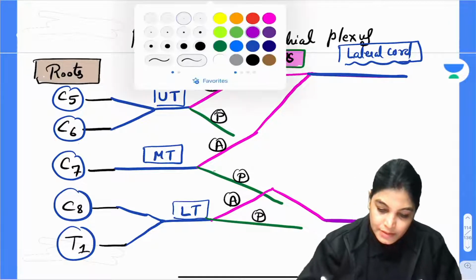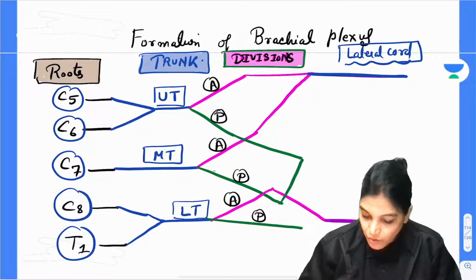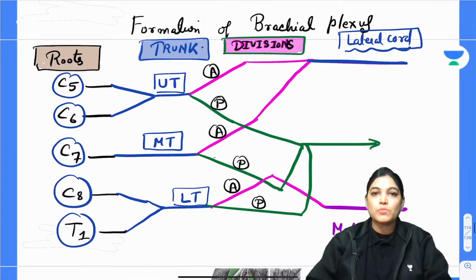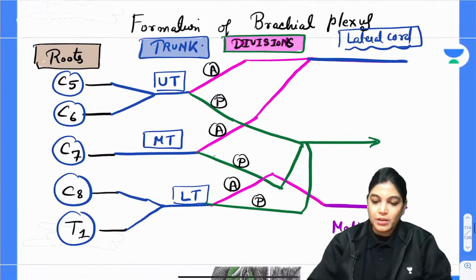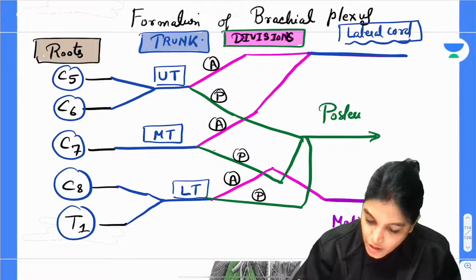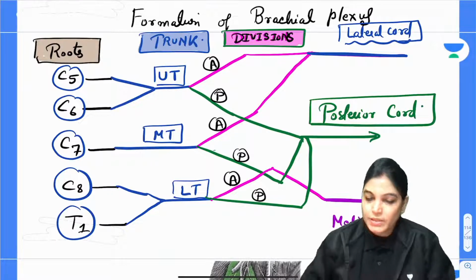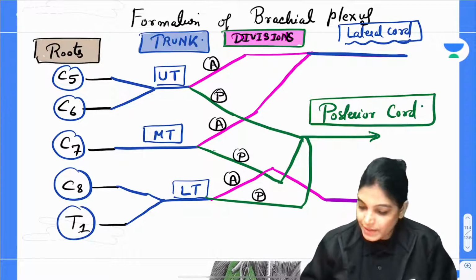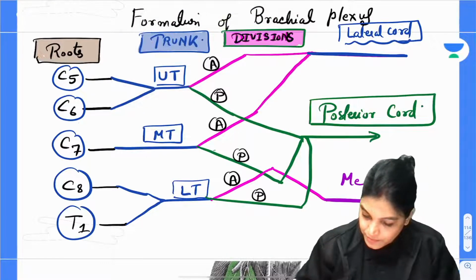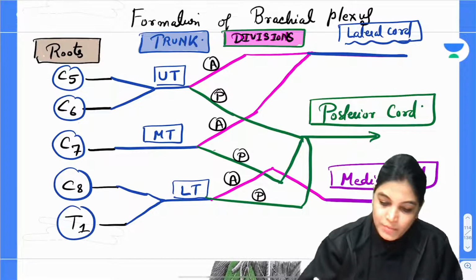And let me join the green color. The posterior division of all the three trunks will lead to the formation of the posterior cord. This is just to make you understand. So, this is the posterior cord, and we have got the formation of the posterior cord. If you want, I will write it above. We have got the formation of the medial cord, and we have got the formation of the lateral cord.